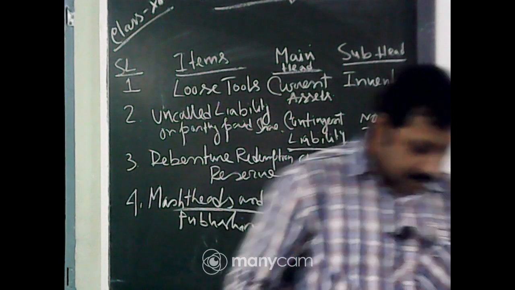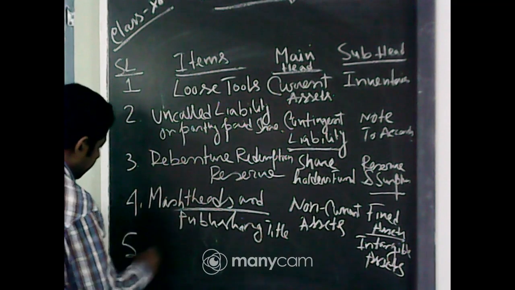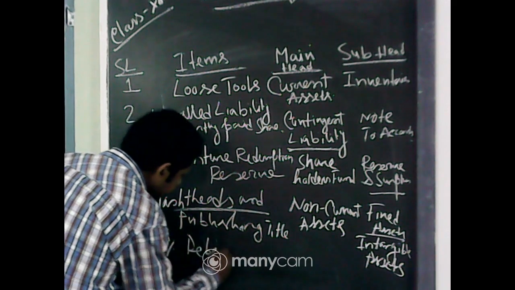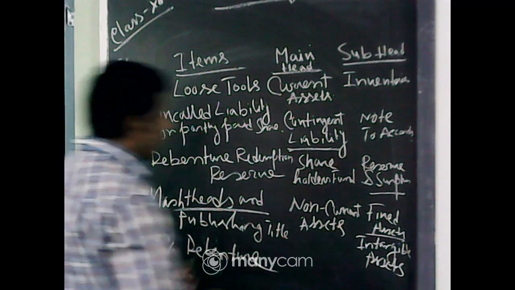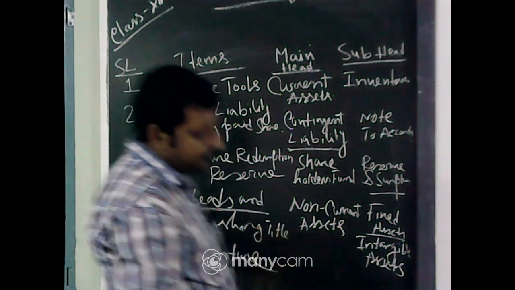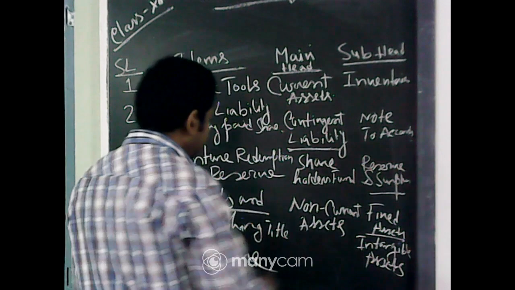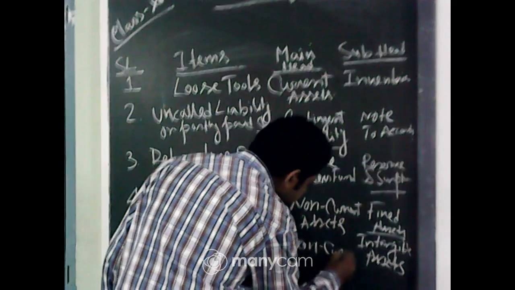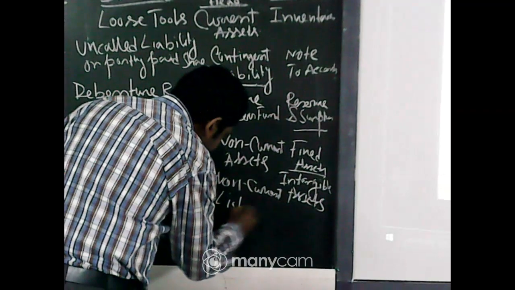Now, 10% debenture. The company issues 10% debenture. Which main head of the company does 10% debenture come under? Non-current liabilities.